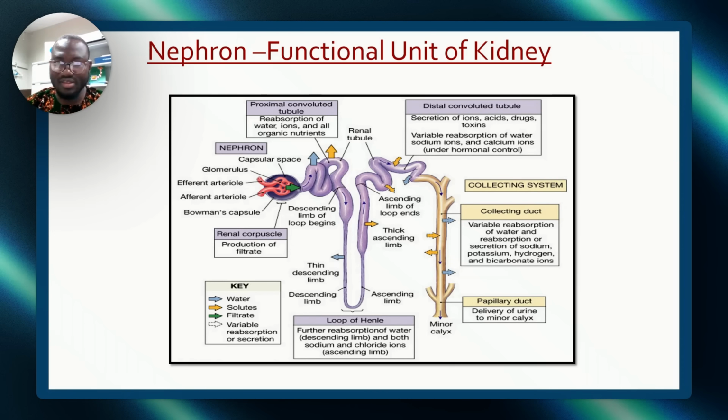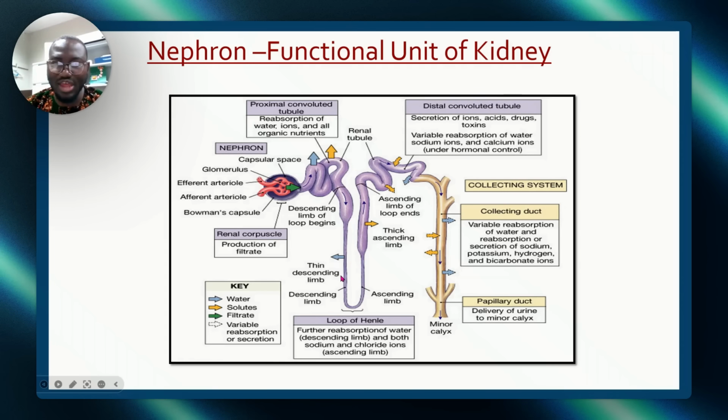Okay. This is the nephron, in its entirety. This is just a recap of the entire thing. This is the efferent, blood goes in, afferent, blood comes out, correct? This is the glomerulus. This is the Bowman's capsule. Filtration goes in through here. You see, this is capsule space. Filtration goes here. Proximal convoluted tubule, then goes down, descending, thin descending limb.